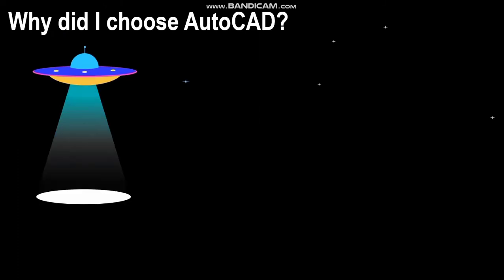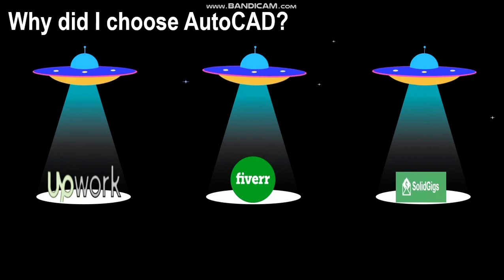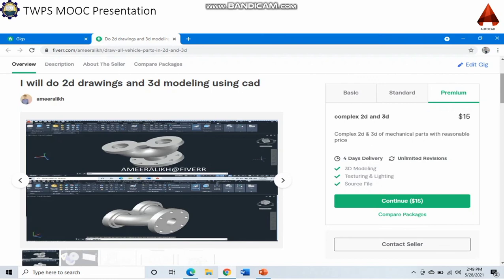And now, why did I choose to learn AutoCAD software? The reason was that many students think of a part-time job to live an independent life. For that, students need a skill, so this is the best option: to learn AutoCAD and work as a freelancer on Upwork, Fiverr, and Solid Gigs. That's why I studied the basics of AutoCAD on Coursera. After learning this, I started work on Fiverr as well as on Upwork. Moving to the next slide,